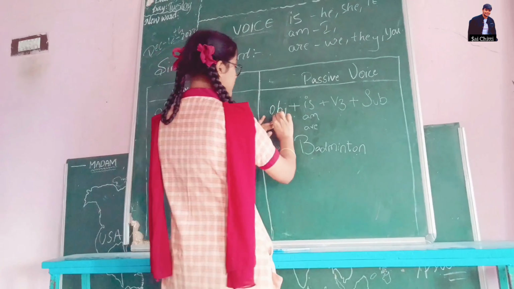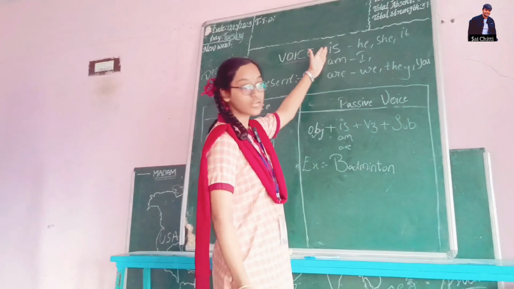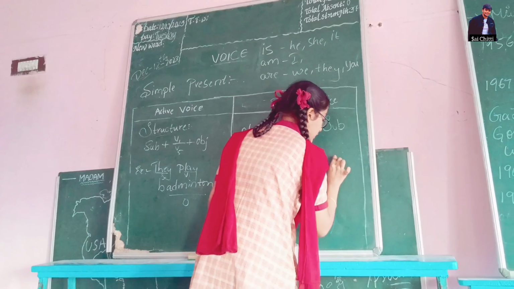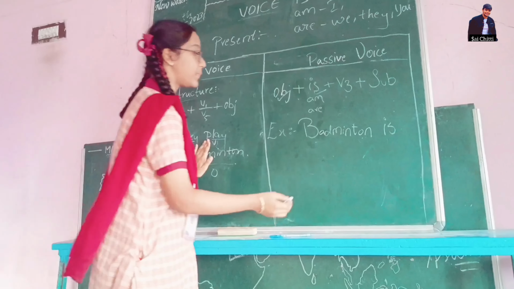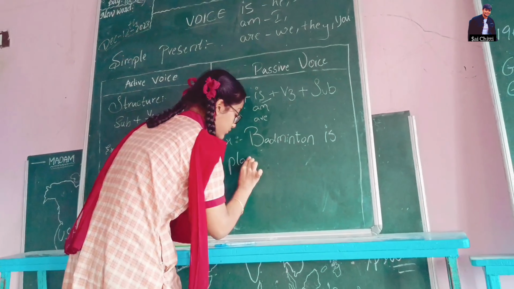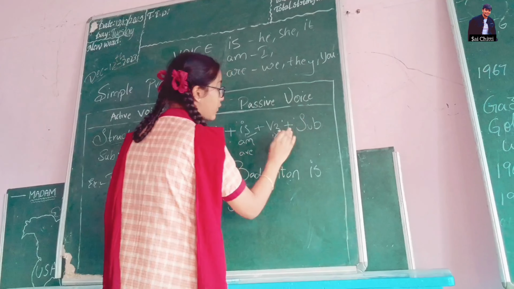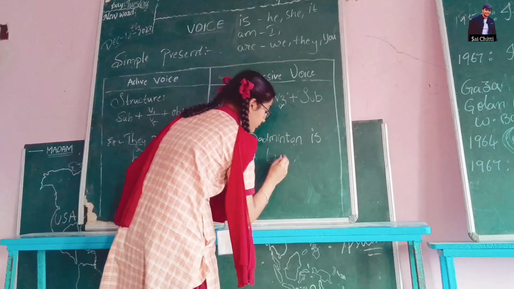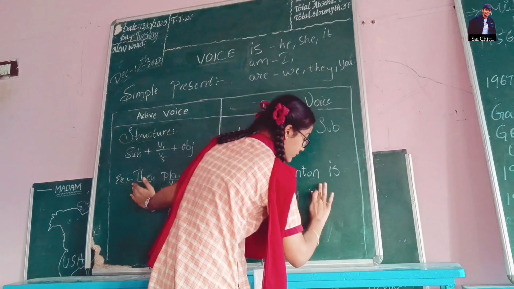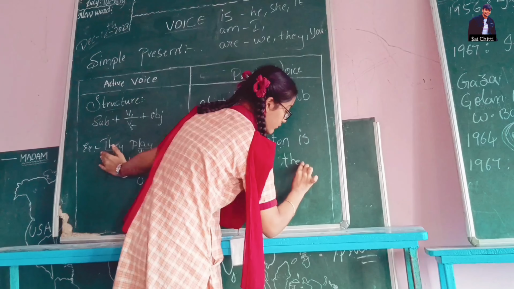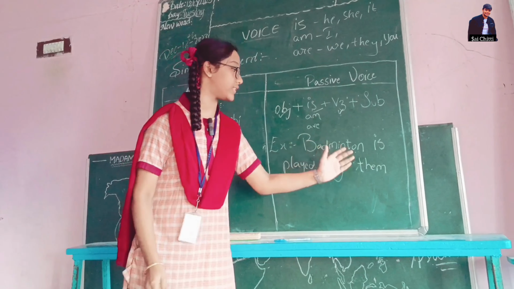Badminton is the object. So the object is completed. And is and are: badminton is a game. It belongs to it, so it goes to is. So badminton is, and V3. The V3 of play is played. Badminton is played. In the place of plus we use by. Played by. And they in passive voice becomes them. So based on this structure we write passive voice as badminton is played by them.